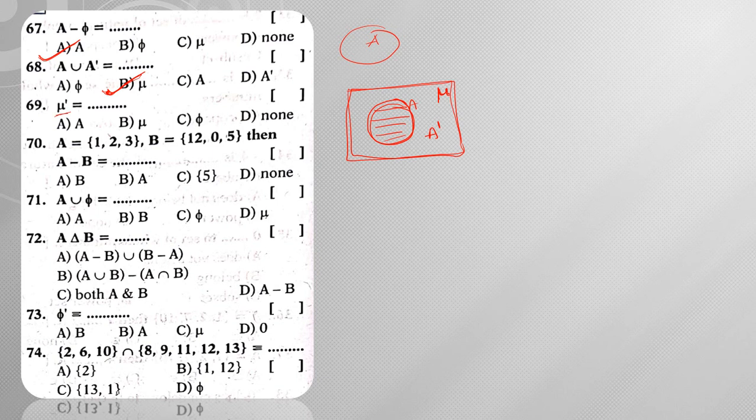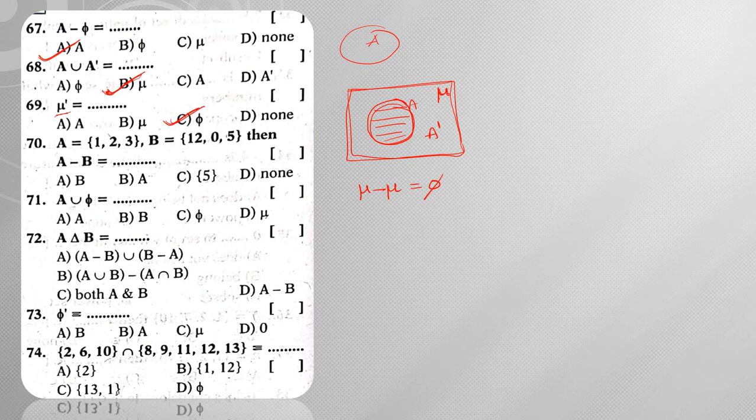Next, μ dash, the complement of the universal set, is given by μ minus μ. If you subtract μ minus μ, it is equal to φ. Hence the answer is φ.